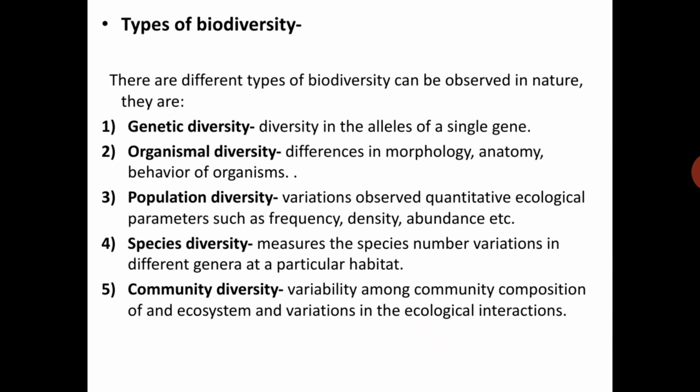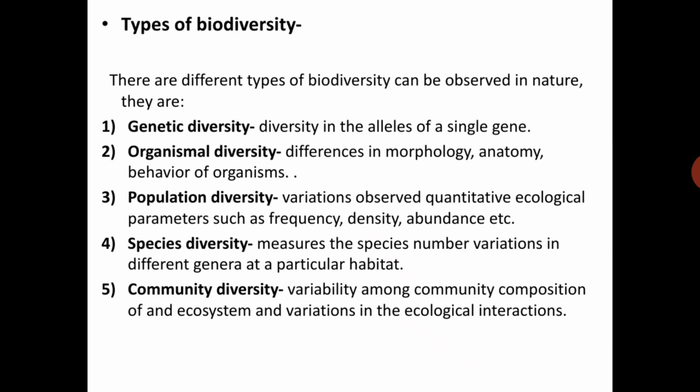The next topic: types of biodiversity. There are some different types of biodiversity. The first one is genetic diversity, which is diversity in the alleles of a single gene.